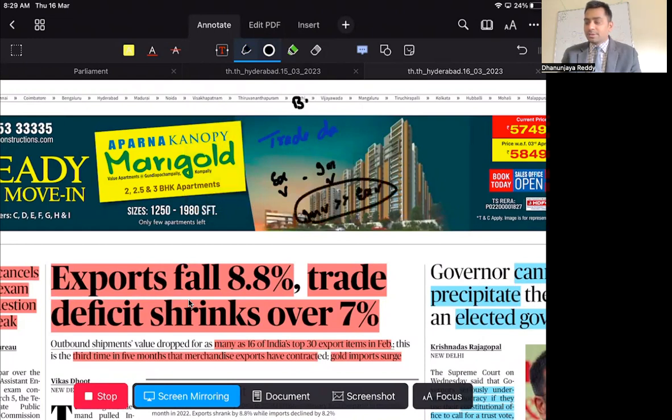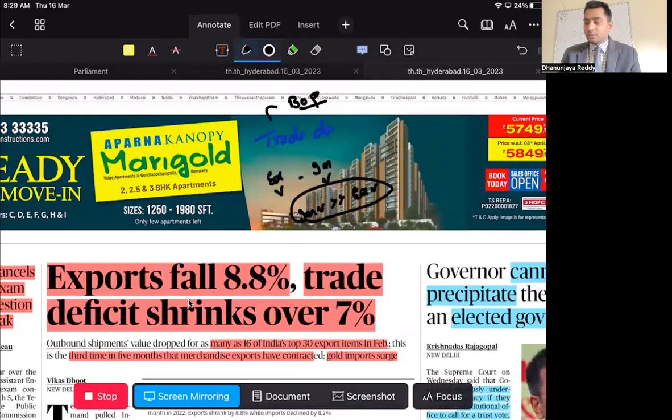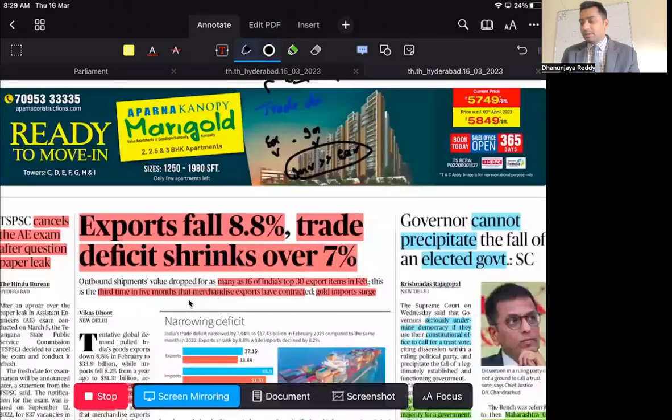So this will be studied under balance of payments. In balance of payments, there are two things: current account and capital account. In the current account, there are two things: visibles and invisibles. In the visibles, you have goods. In the invisibles, there will be services, incomes, and transfers. So services and goods together are called balance of trade, right? So there you'll study this.